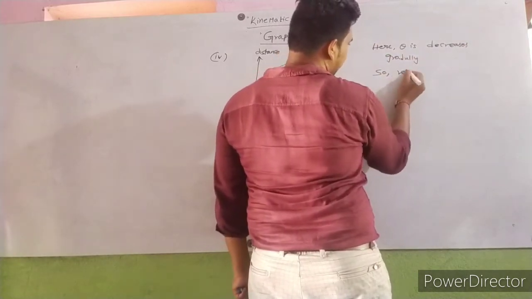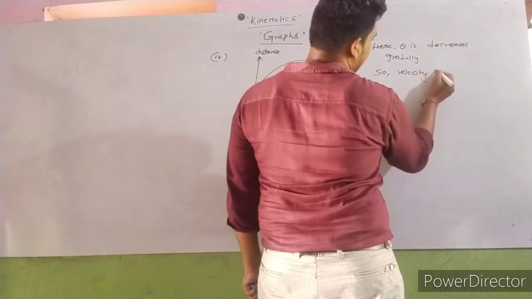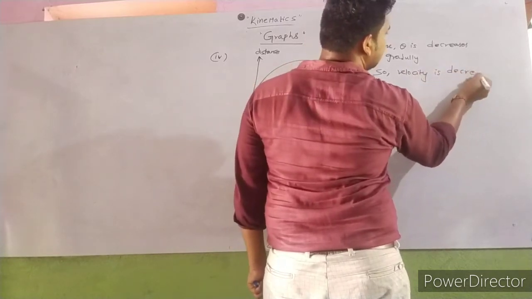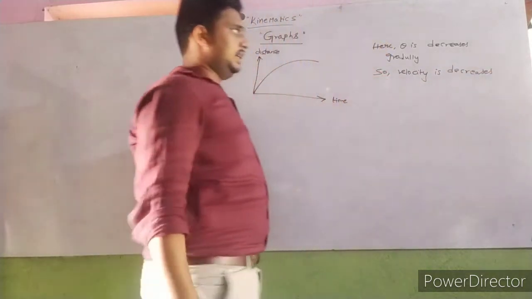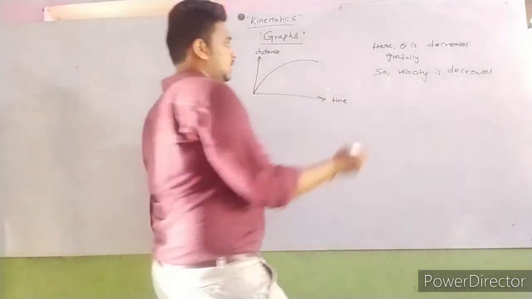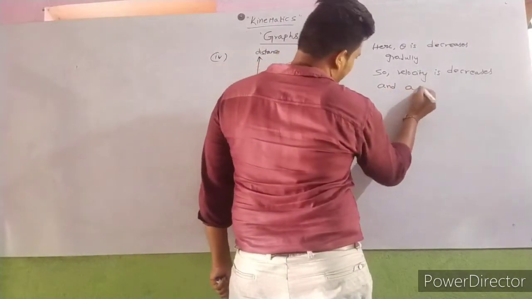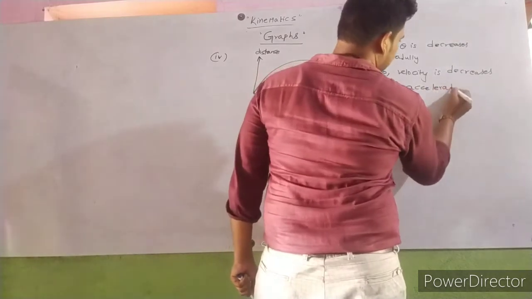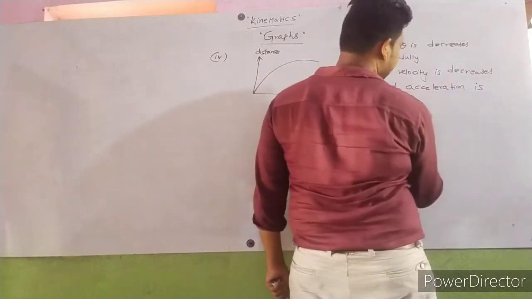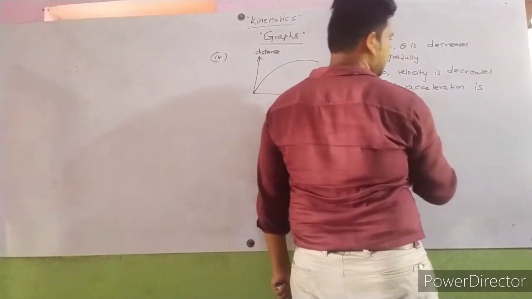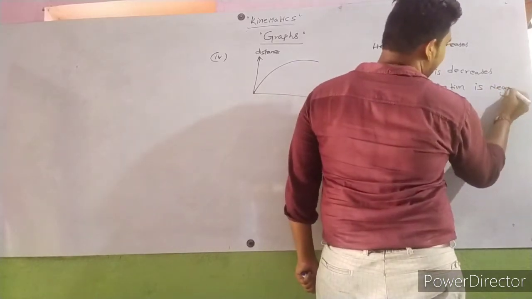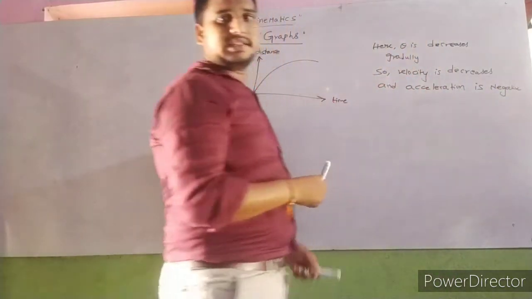So velocity decreases, and acceleration is negative. Acceleration value is negative.